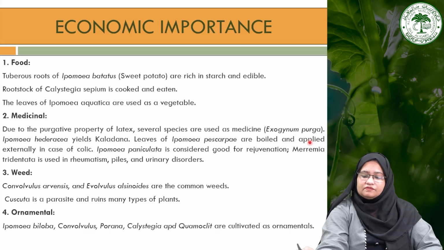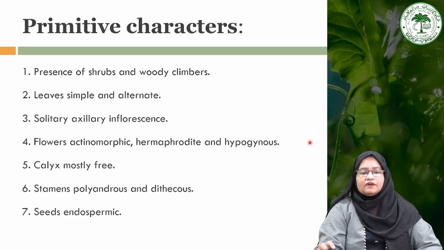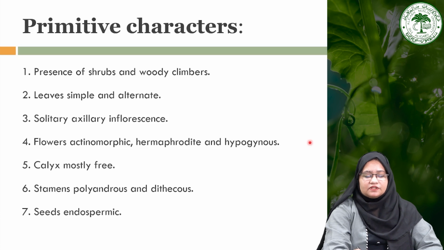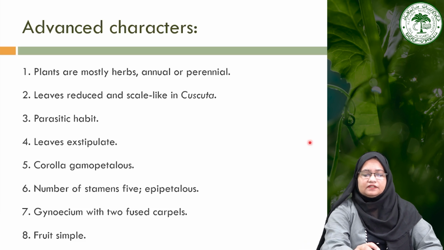At the base of the style there is a nectary, as we can see here. This one is the style and this is the stigma. In Luffa, the ovary is narrow and ultimately three-celled, and it shows axile placentation. So Luffa shows axile placentation, while all other plants show parietal placentation with a unilocular ovary.